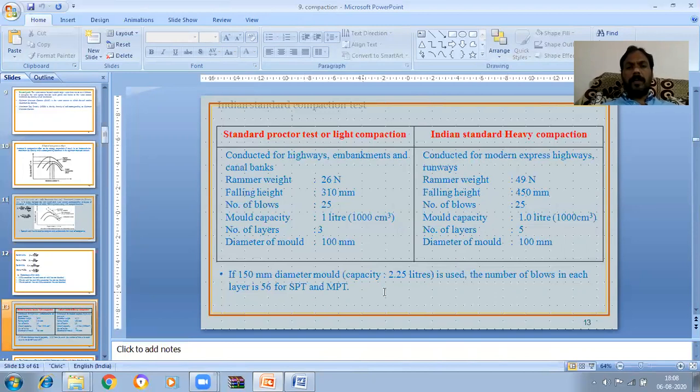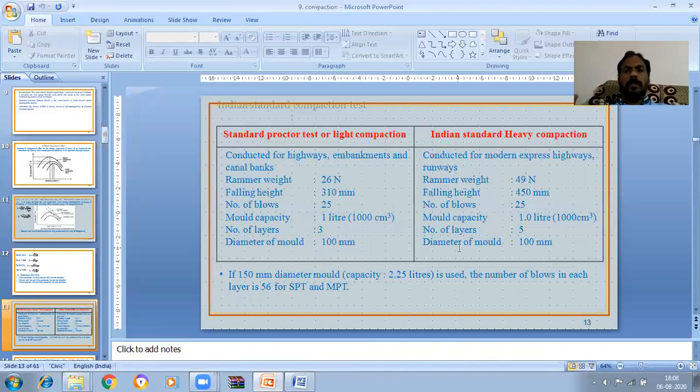If a 150 mm diameter mold of capacity 2.25 liters is used, the number of blows in each layer is 56 for both SPT and MPT. If we take the 100 mm diameter mold, which is standard, the number of blows is 25 in both tests.